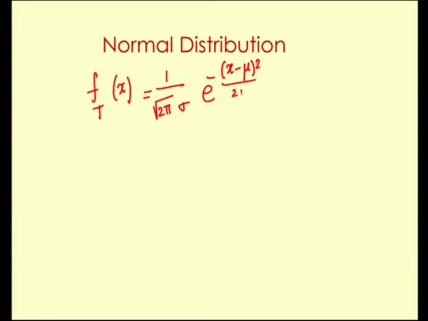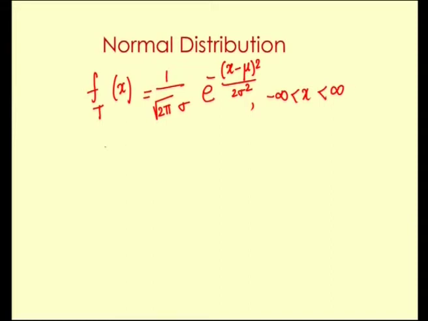Next in the line is the normal distribution. The PDF of a normal distribution is given by f of x, say, is given by 1 by root 2 pi sigma into e power minus of x minus mu the whole square by 2 sigma square, where minus infinity is less than x less than infinity.